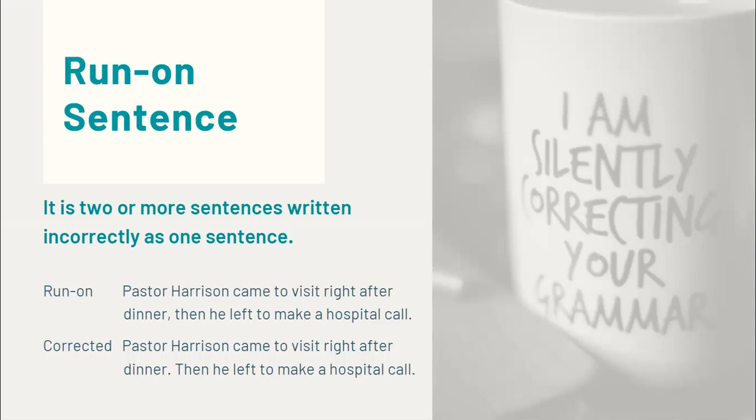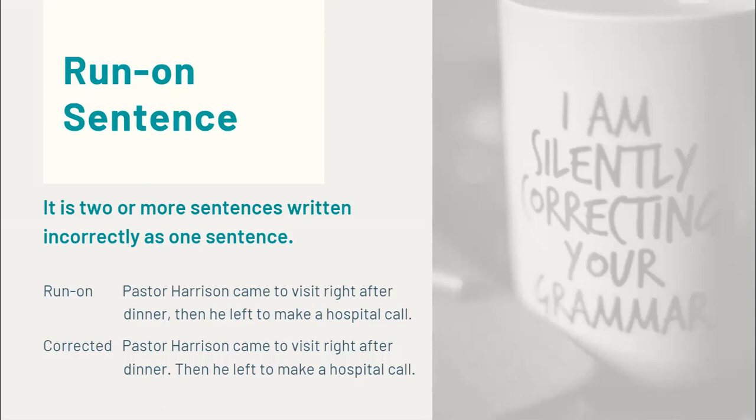And again, the word "then" is not a conjunction, so we cannot use it after a comma. It needs to be in another sentence. It needs to be after a period at least. And so again, we read the corrected one. "Pastor Harrison came to visit right after dinner. Then he left to make a hospital call."